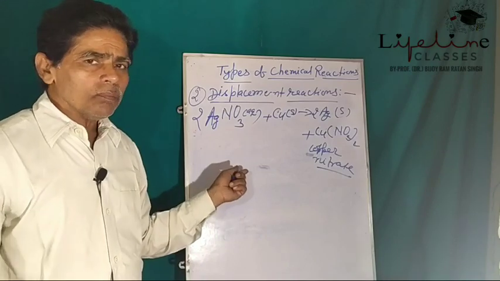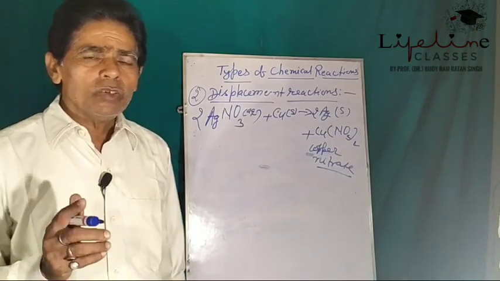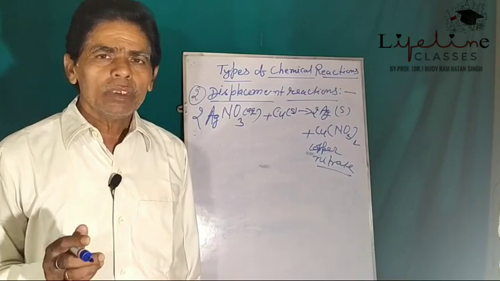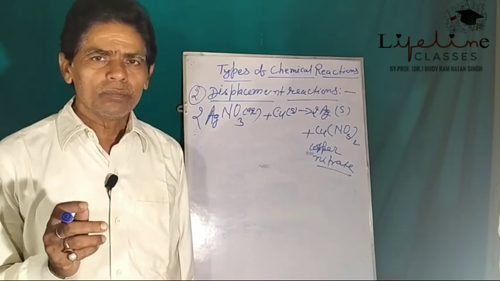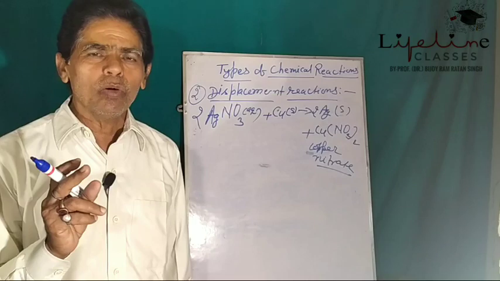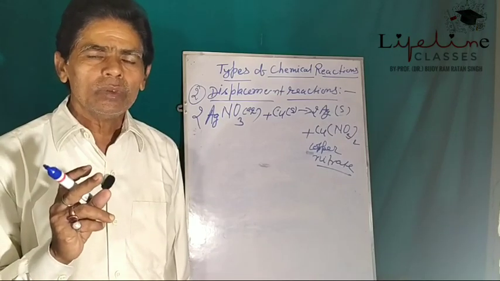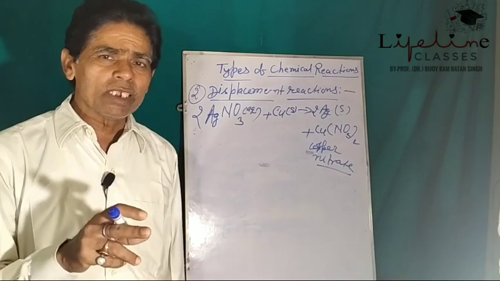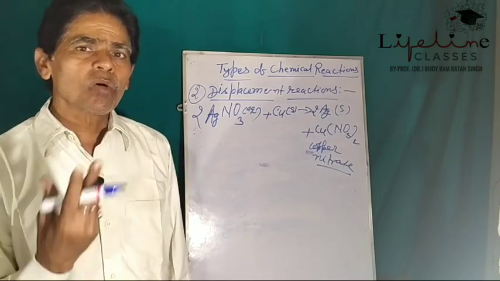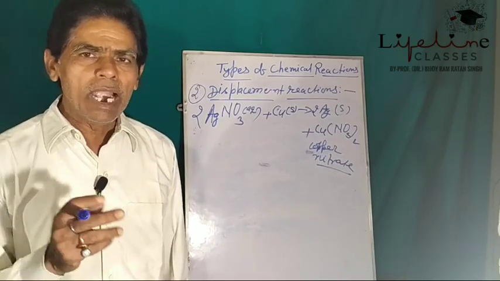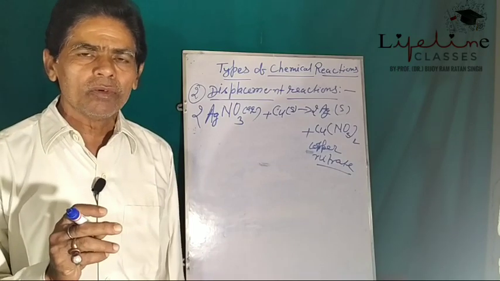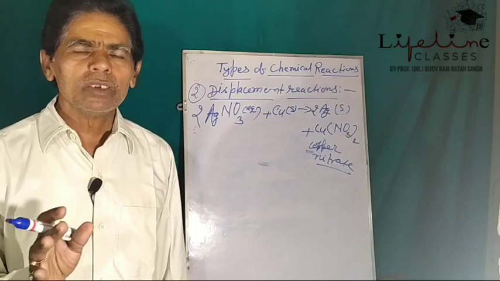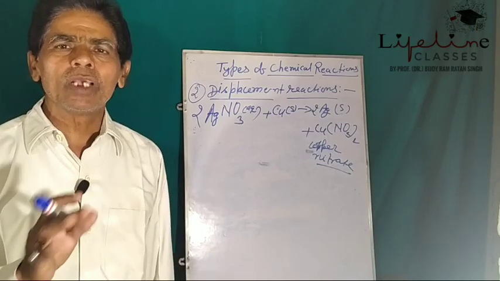Another example: when zinc granules are added to a copper sulfate solution, zinc displaces copper from the copper sulfate solution and the blue color of the solution becomes colorless, meaning the blue color disappears.